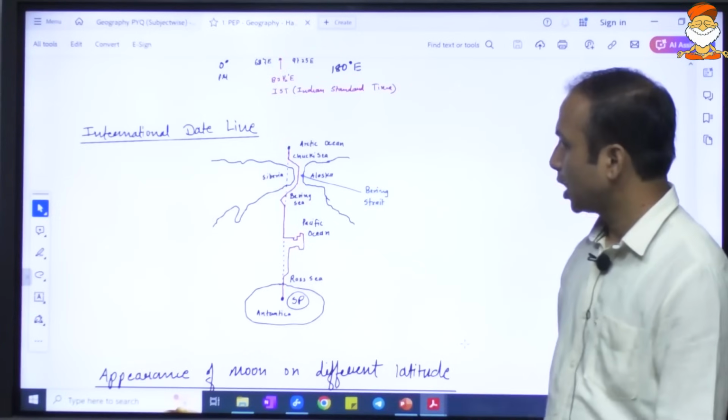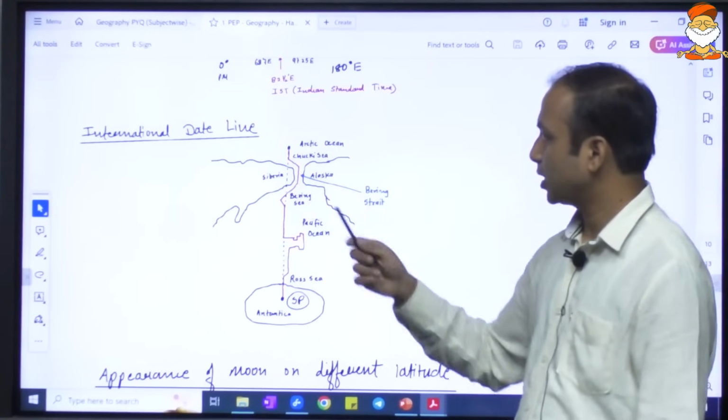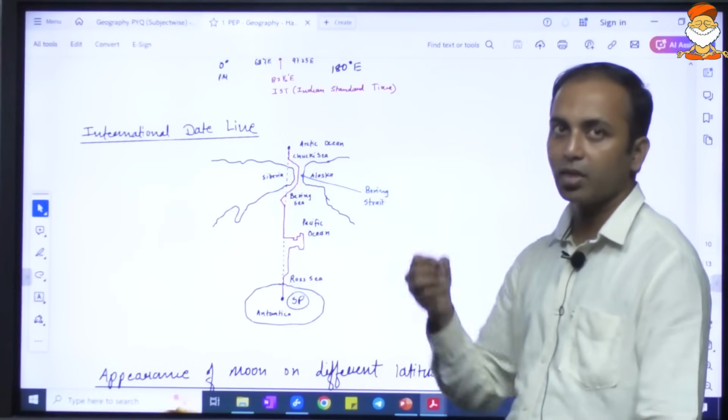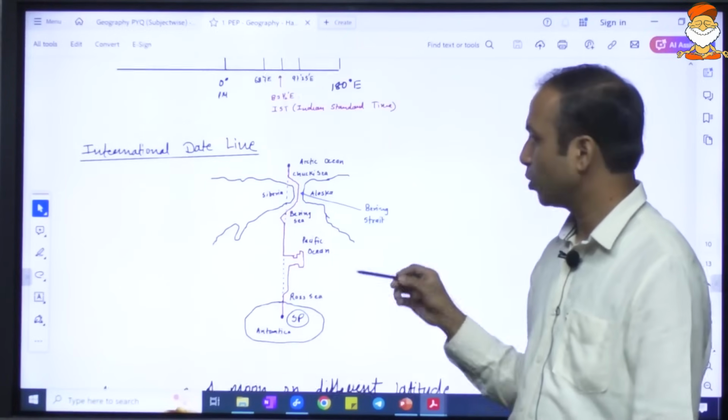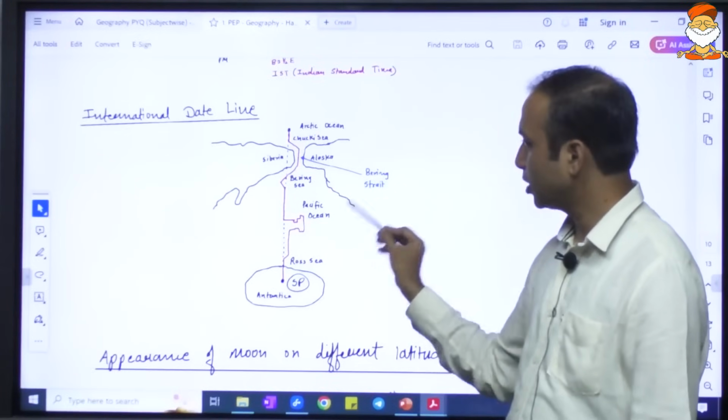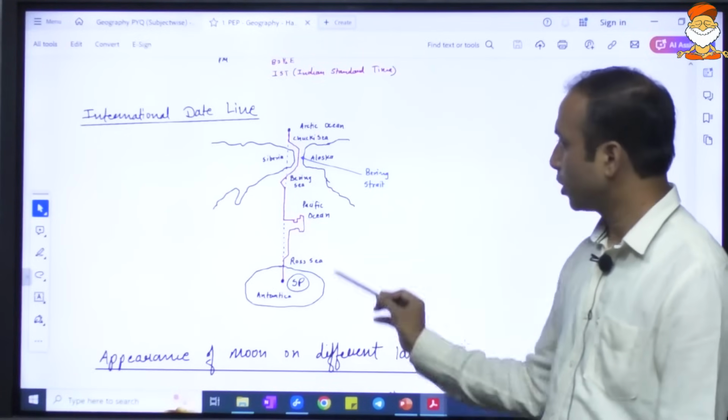Okay, there was one question related to the international dateline. This is very, very important. See, international dateline we considered 180 degree longitude. But 180 degree longitude is a straight line, but the international dateline is not straight, because let us